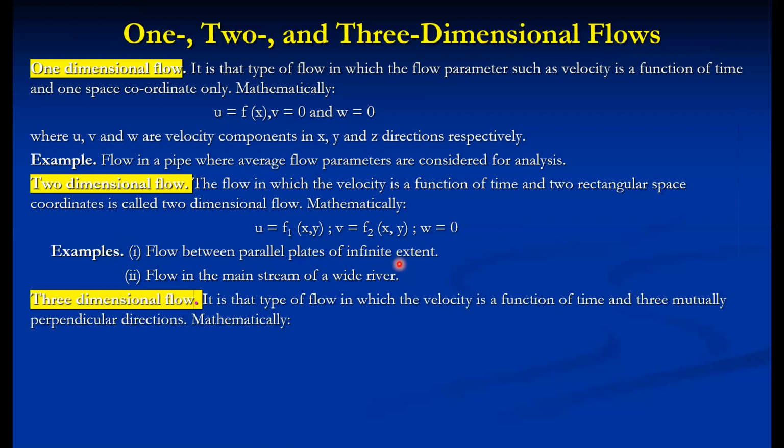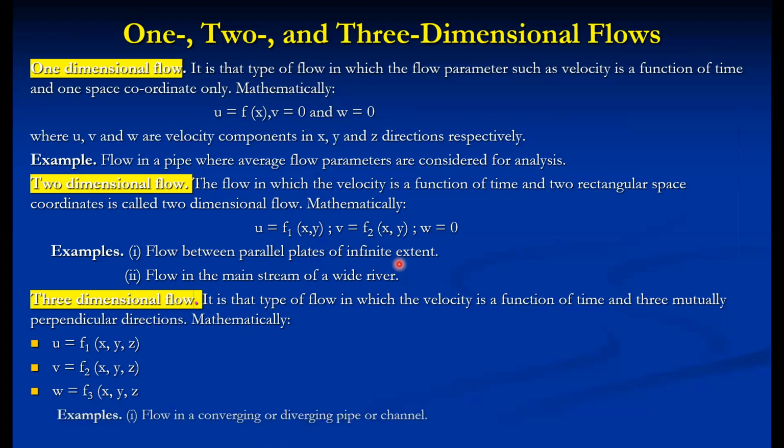Three-dimensional flow is the type of flow in which the velocity is a function of space in three mutually perpendicular directions. So here, all three components of velocity are present, and all three space coordinates are also present. That is, u is a function of x, y, z, v is a function of x, y, z, and w is a function of x, y, z as well. So flow in a convergent-divergent pipe or channel is also called a three-dimensional flow. So these are the ways we can express the type of flow mathematically, as either one-dimensional, two-dimensional, or three-dimensional flow.